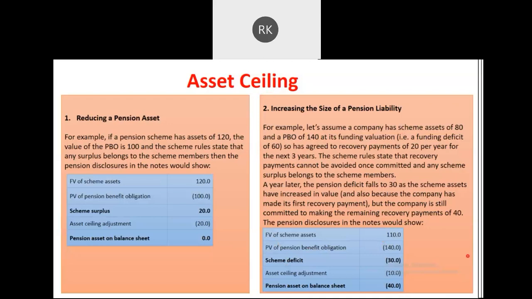So, I have a query. In the second statement, you told that the company cannot avoid its commitment. Exactly, for a limited period of time, for 3 years or for as long as the scheme is continued. As of now they have committed only to contribute 20 per year for 3 years. After the expiry of the third year, they will be free. If they want to contribute, they can. If they don't want to, they are not bound to contribute. But if they do want to contribute, then they cannot back off once committed.